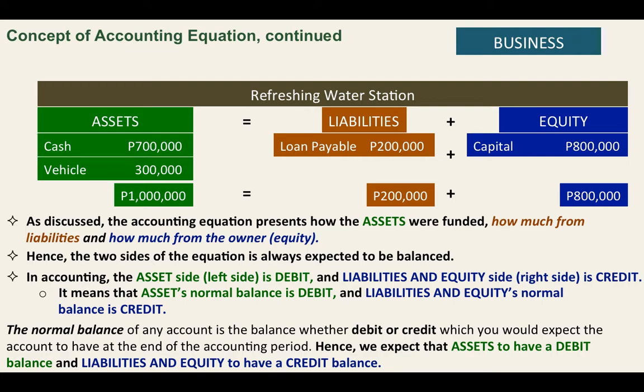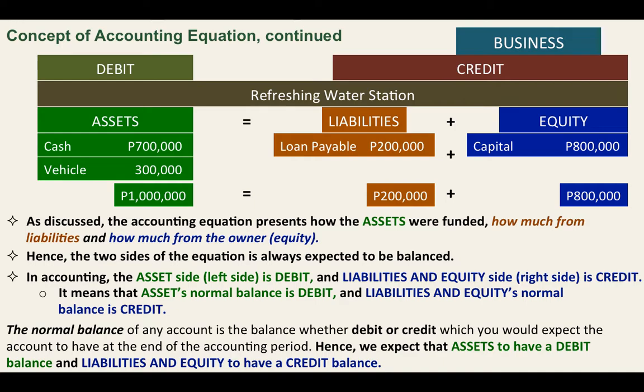So in this case, we expect assets to have a debit balance and liabilities and equity to have a credit balance. So we are expecting that all the assets at the end of the reporting period have a debit balance and all the liabilities and equity at the end of the accounting period have a credit balance.